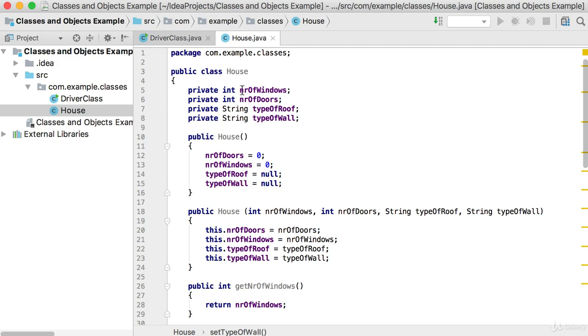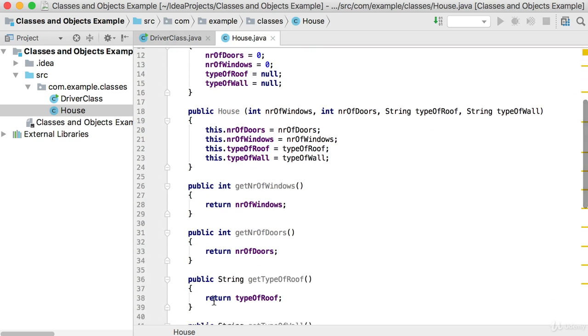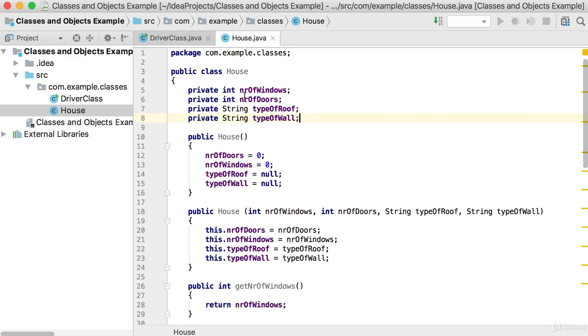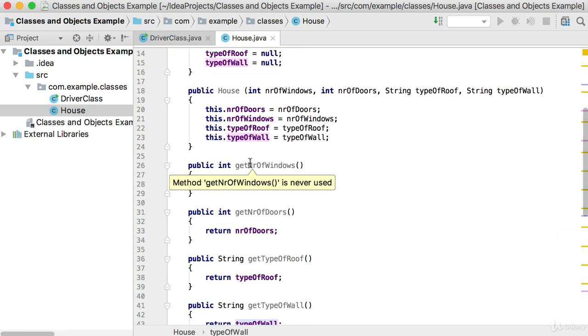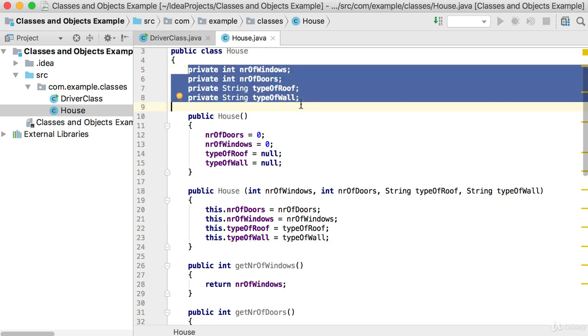Very important here, you must have private fields and then public methods to set, change, or get back the values. You will not directly refer to the variables at the top, or the properties of your class, but you'll refer to the properties by using either a getter or a setter method, or you can use a constructor to set the values right at the start. So remember, always private fields, but public methods to access or change those fields.